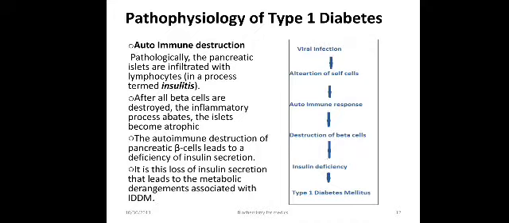Here is the pathophysiology of type 1 diabetes, which includes autoimmune destruction of the pancreatic beta cells. So pathologically, the pancreatic islets are infiltrated by lymphocytes in a process termed insulitis. After all beta cells are destroyed, by any kind of viral infection, the inflammatory process abates and the islet cells become atrophic. The autoimmune destruction of pancreatic beta cells leads to deficiency of insulin secretion. It is this loss of insulin secretion that leads to the metabolic derangement associated with IDDM.